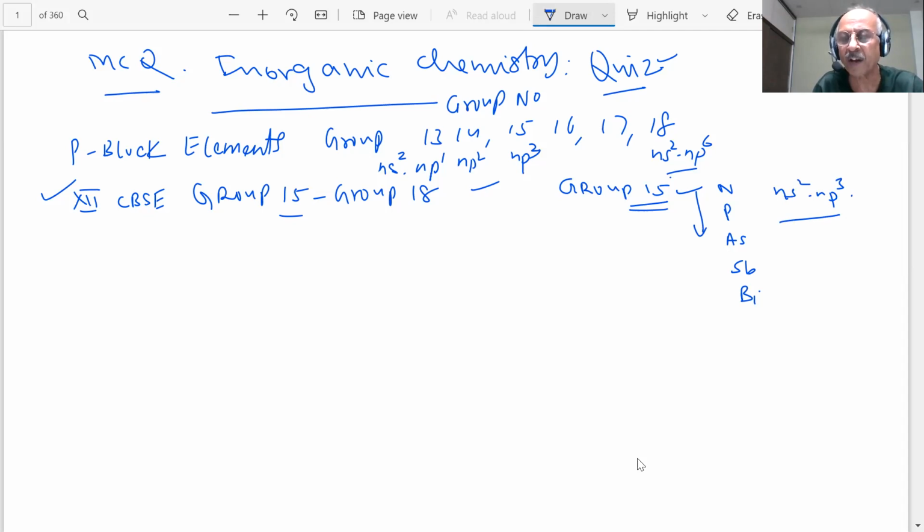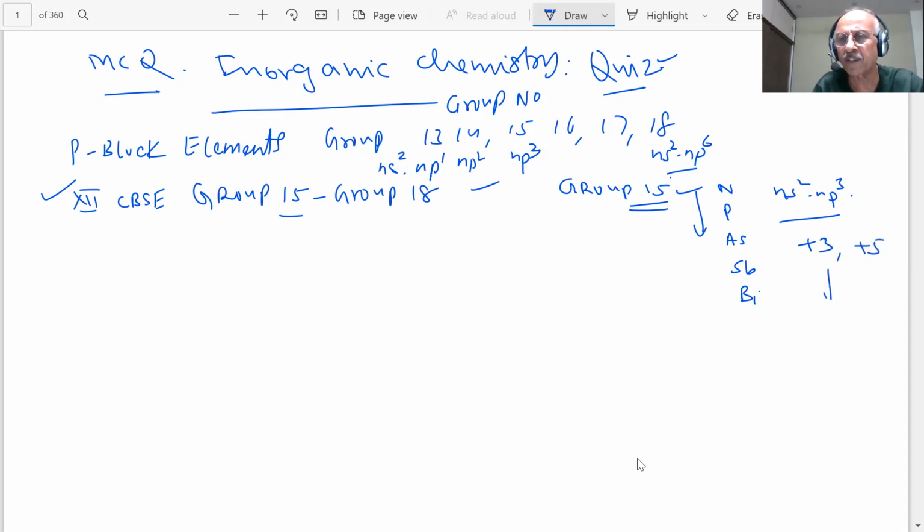What happens to the atomic sizes, ionization energy, their physical properties, atomic properties, atomicity? Then allotropes could be there in some cases. Catenation could be there. What type of compounds they will form, students: hydrides, oxides, chlorides, all these. And what are the basic trends in them? Oxidation states, students: what oxidation states are exhibited in these? You have +2, +3, +5. So +3 and +5 are the common oxidation states.